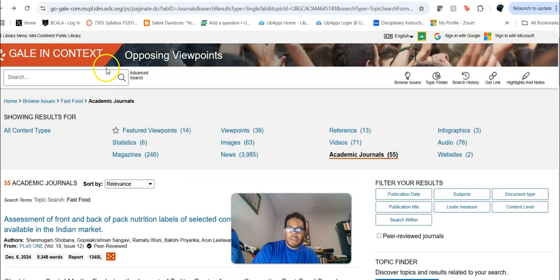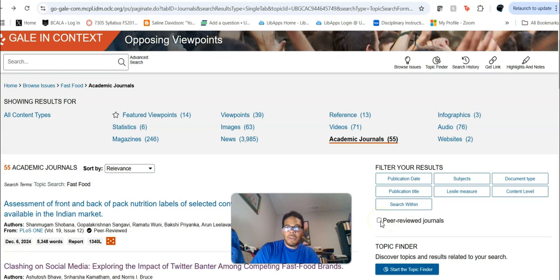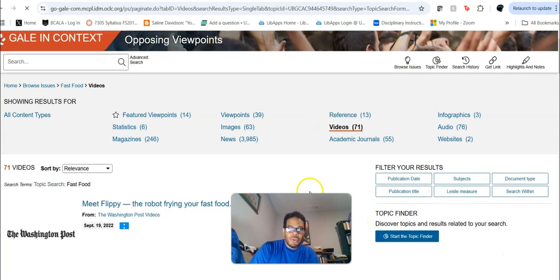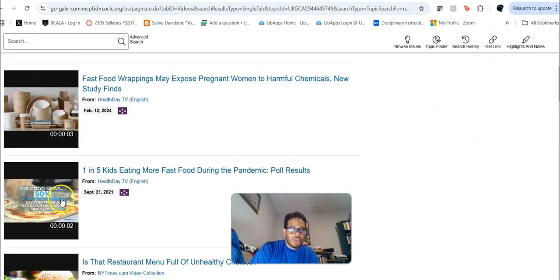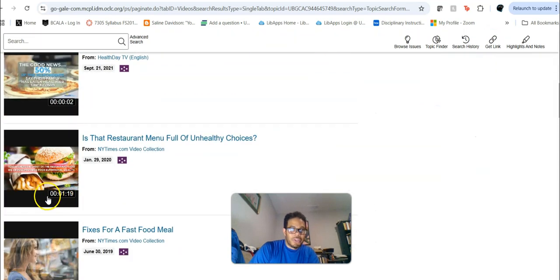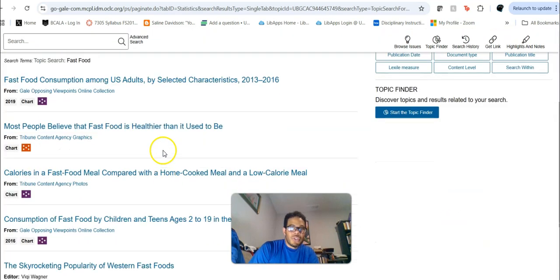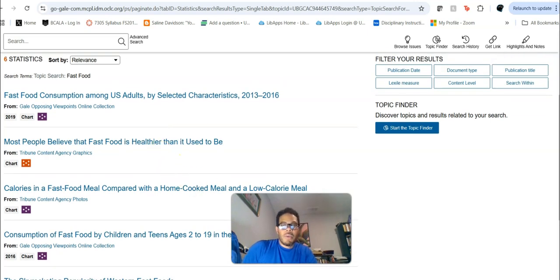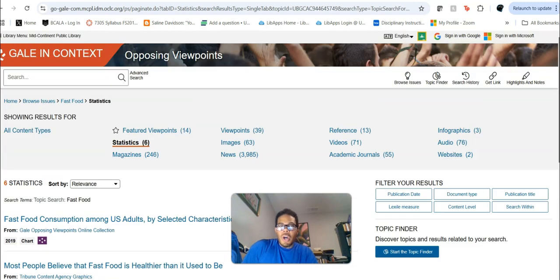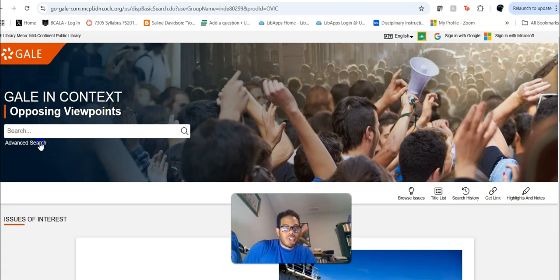And again, you can also click this if you want to limit by source type, but I'm not going to go through all that right now. And then just to show you the video feature, you can get little short videos. In fact, these are really short videos over here, 2 seconds even. So I don't know how useful that is, but statistics, sometimes they can be a mixed bag. But I've had students who really were able to incorporate the statistical data into whatever they were doing as well. So the last thing that I'm going to show you within opposing viewpoints is just the search feature here.